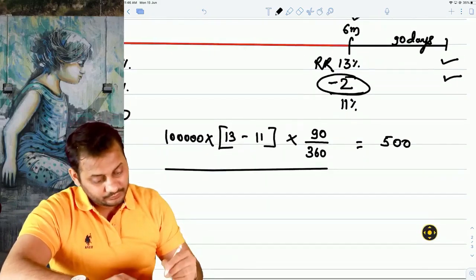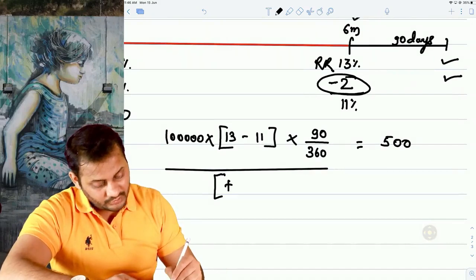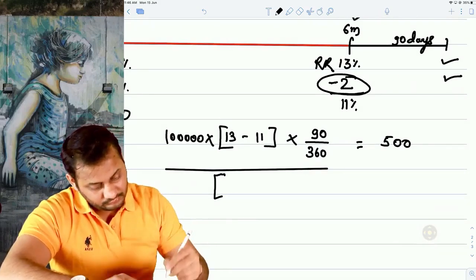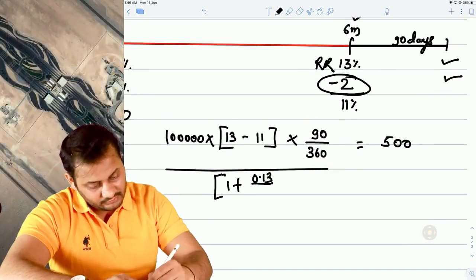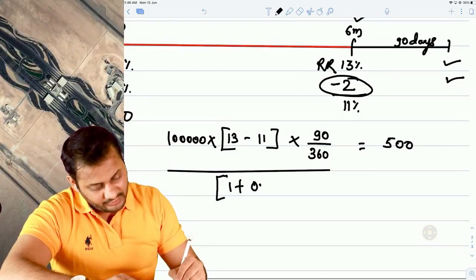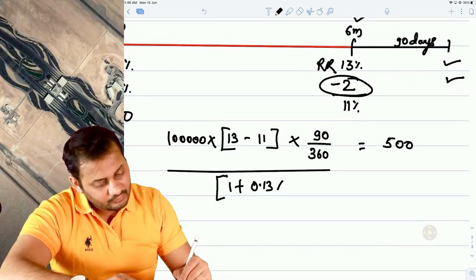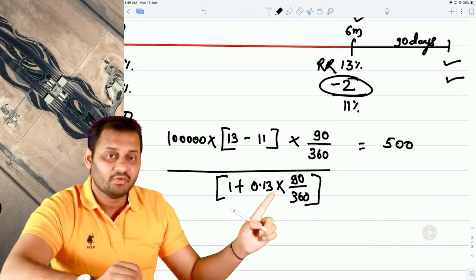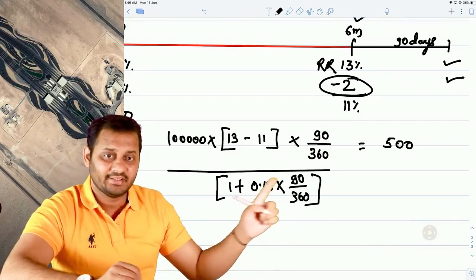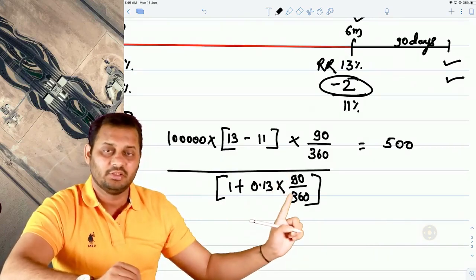So 1 plus 0.13 multiplied by 90 by 360. Because I want to discount by 90 days only, I will convert the reference rate into a 90 days rate and then I will use this amount.